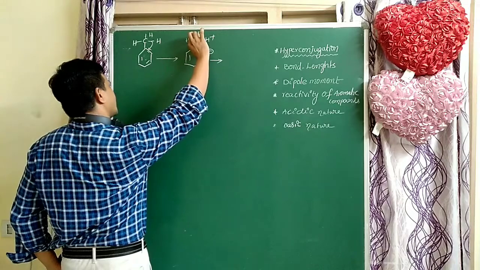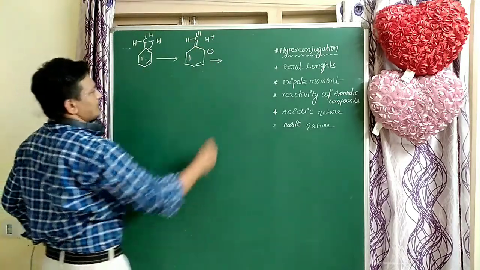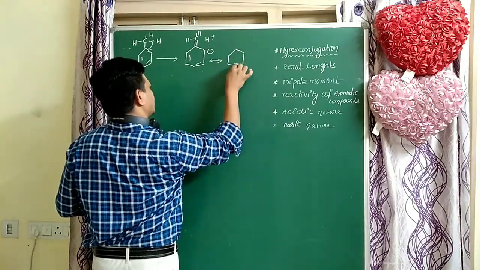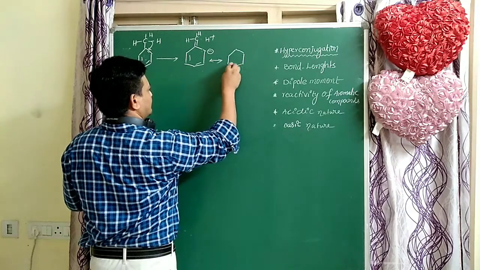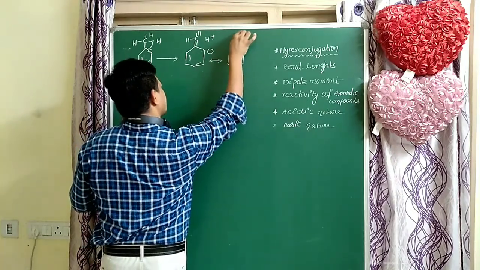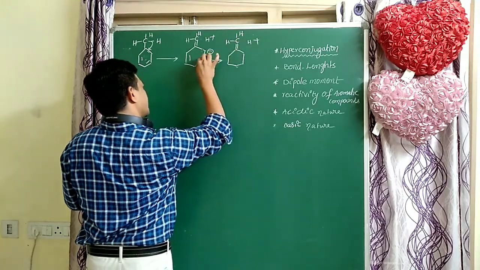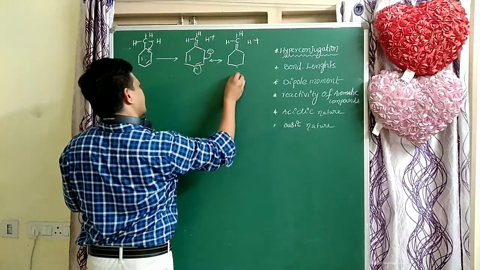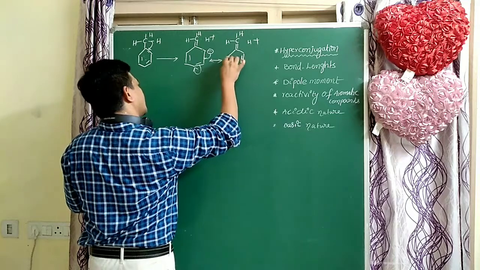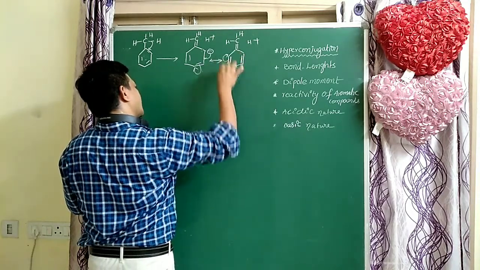Due to these hyperconjugations, the pi electrons are easily shifted. Again, the next double bond with H plus, and the pi electrons go to this carbon, with a negative charge here.